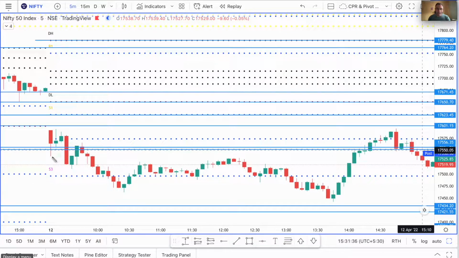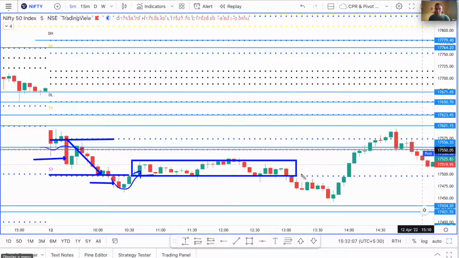And you could see this large red candle, it broke this particular zone here, and the price was between the S2 and the S3. It went from the S2 to S3 pretty fast, and then it attempted to break the S3 at this moment, but here it took a U-turn and it went up, broke the S3 from the bottom also, so a resistance of S3 was also broken. Then for a long time it traded between the space between S2 and S3, and usually it is seen that